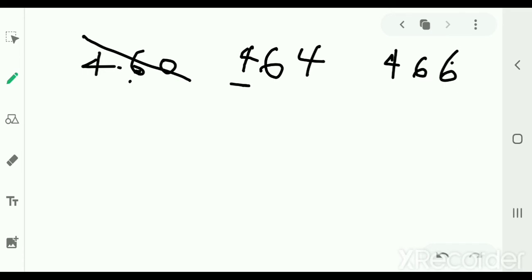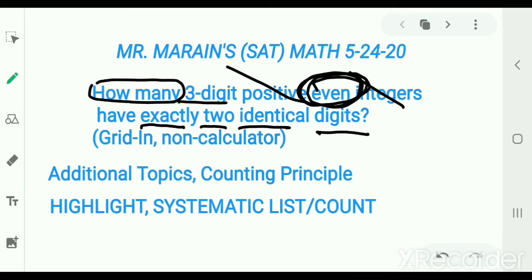Now we have two identical digits. Notice 444 would not be counted because it has three digits that are the same. That's where the exactly two comes in. We're back to the language of the problem. Exactly. That's mathematical language for you. Nasty, of course. But once you get used to it, these phrases will click very quickly for you.